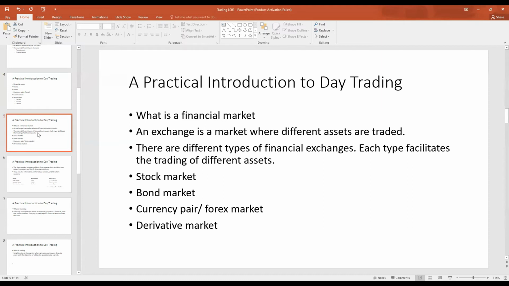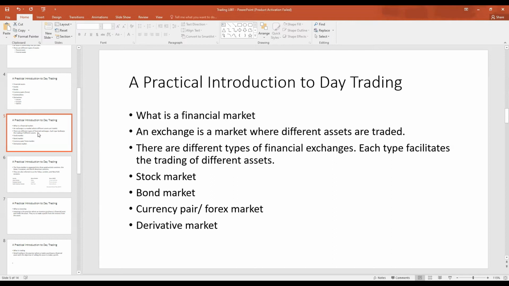So, next thing I want to speak about is a financial market. What is a financial market? A financial market or an exchange is a market where different assets are traded. There are many different types of financial exchanges. Each type of financial exchange facilitates the trade of different types of financial assets. One of the most common types of financial exchange is called a stock market. For example, we have the New York Stock Exchange, we have the London Stock Exchange. These are common financial markets. These facilitate the trading of stocks.